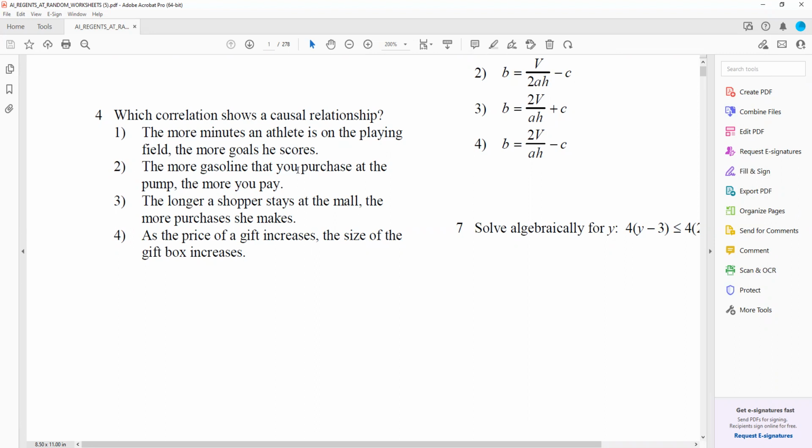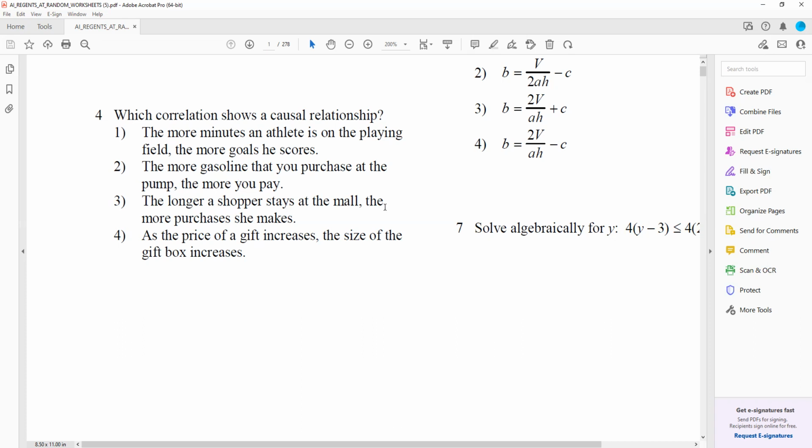It says the more gasoline that you purchase at the pump, the more you pay. Now that one makes sense. Most of you probably don't pump gas, but when you go to the gas station, the more you pump, the higher your price is going to be, because every time you press the pump, you have to pay more because you're using more gas. So the price is caused by how much you pump. That is a causal relationship. So it's number 2.